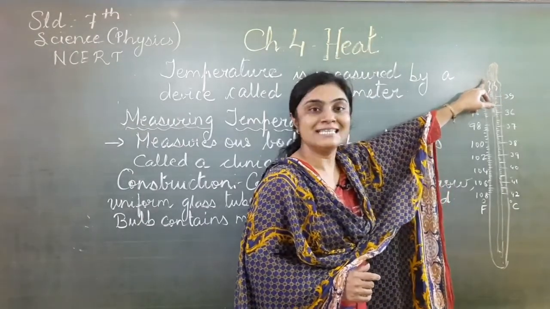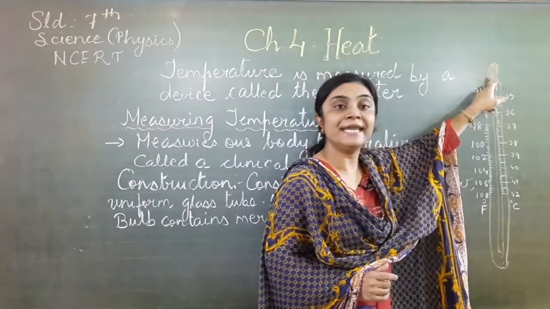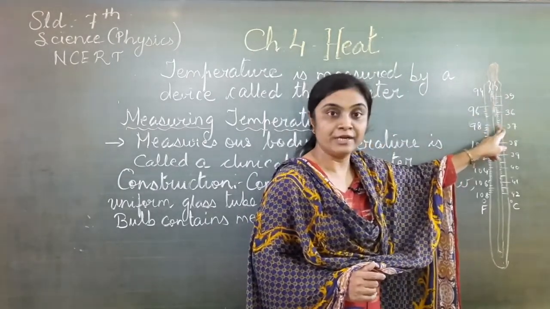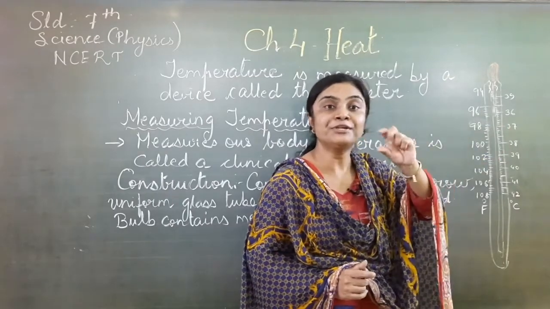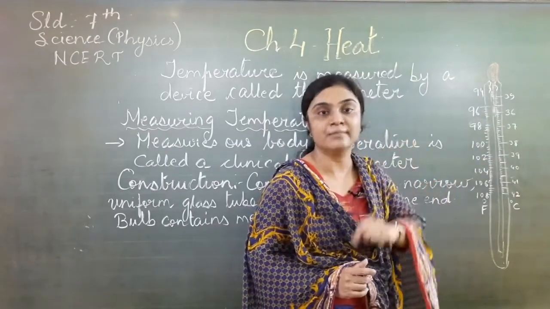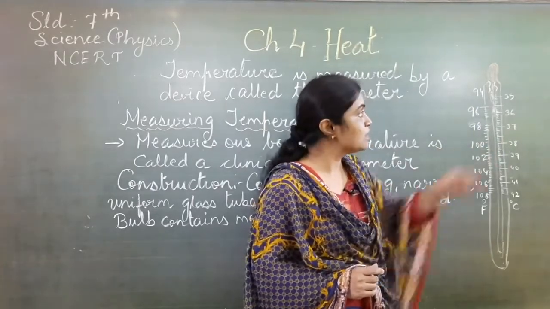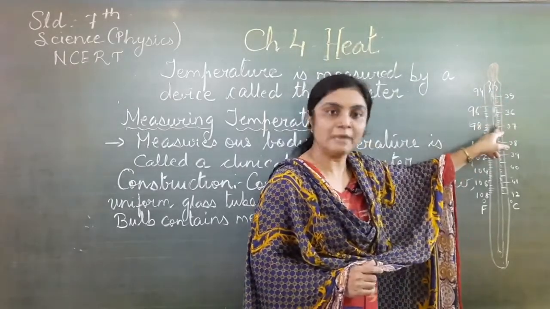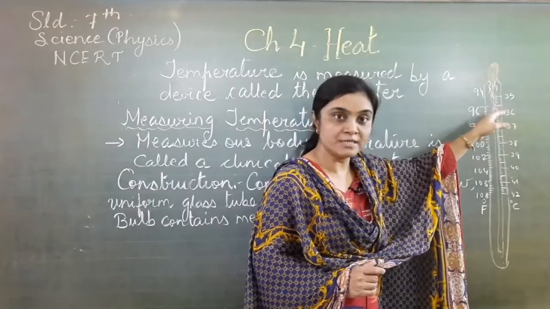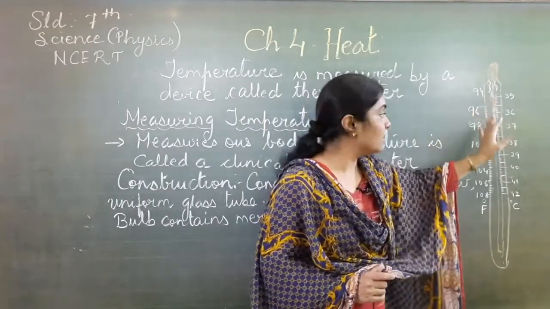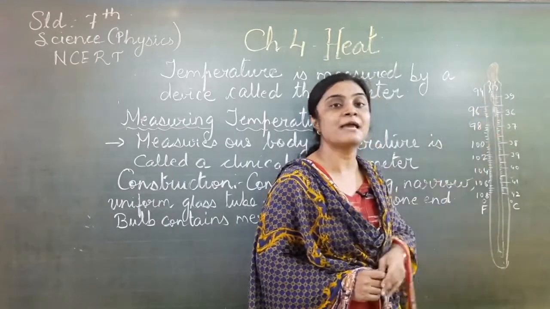If you want to see the mercury, it is a shining thread. Here you can see a shining thread, that is mercury. If you can't see it, you have to tilt the thermometer a little bit. So you will see the mercury as a shining thread. Actually mercury is a poisonous, toxic substance, so you should take care while using this type of thermometer.